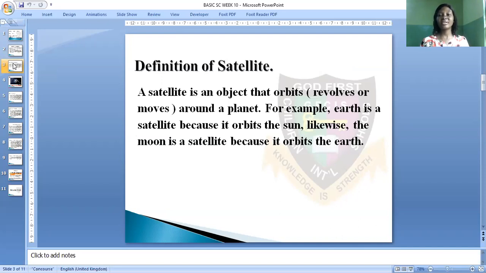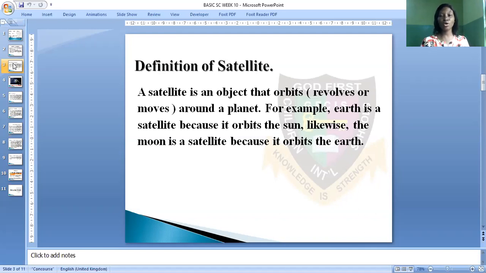For example, the Earth is a satellite because it orbits around the Sun. Likewise, the Moon is a satellite because it orbits around the Earth. You can remember in our last class we discussed the revolution and the rotation of the Moon. The Moon revolves around the Earth. So the Moon is a natural satellite of the Earth.